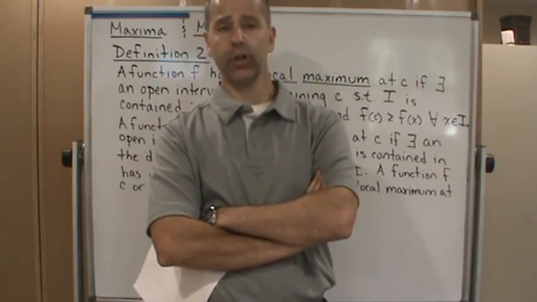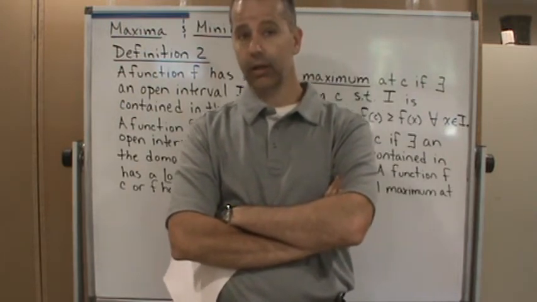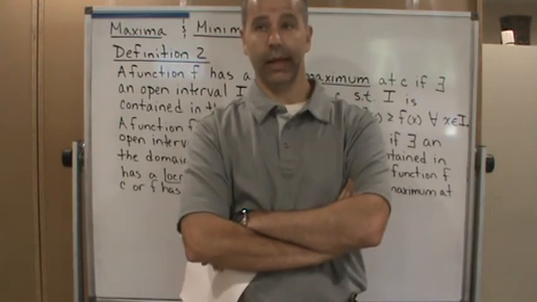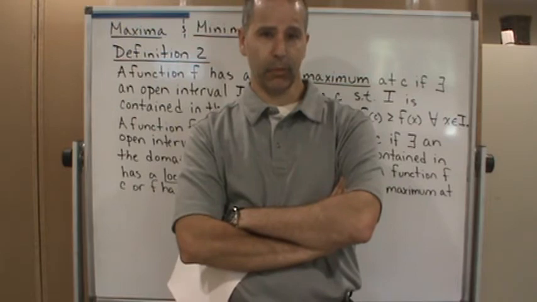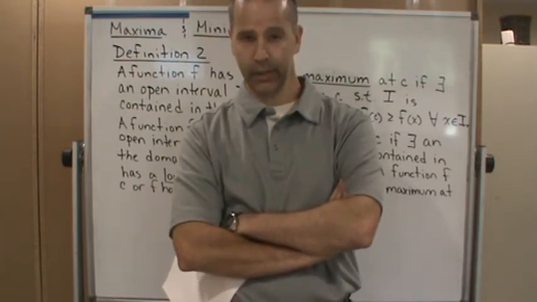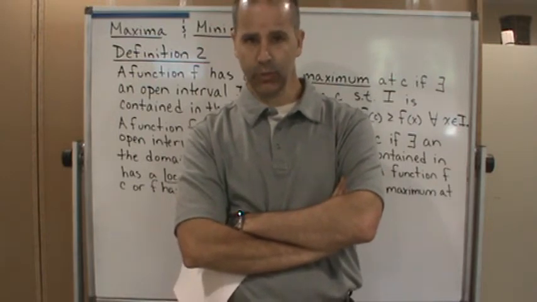The other thing too is when you're dealing with the endpoints, we don't talk about local extrema at the endpoints. When we're dealing with maximum or minimum values at the endpoints, we call those endpoint extrema. So just be aware of that as well.